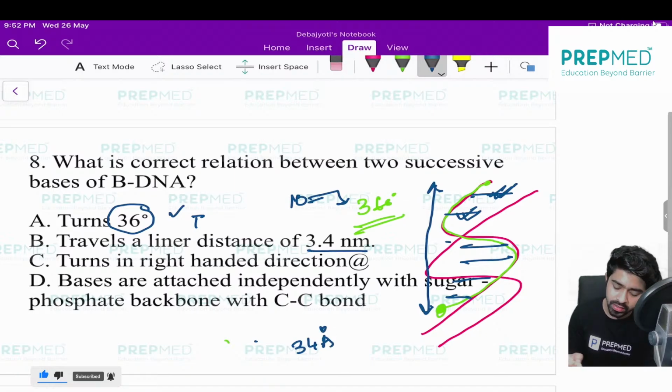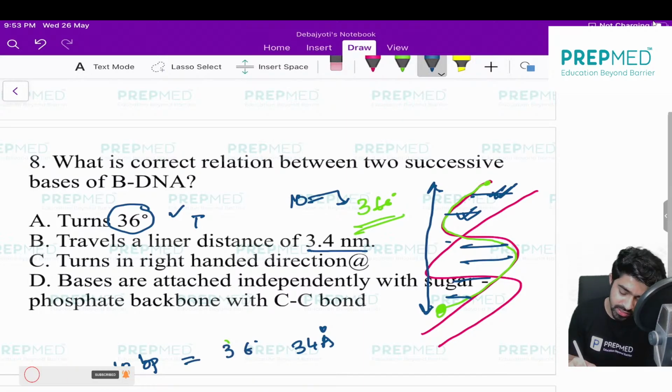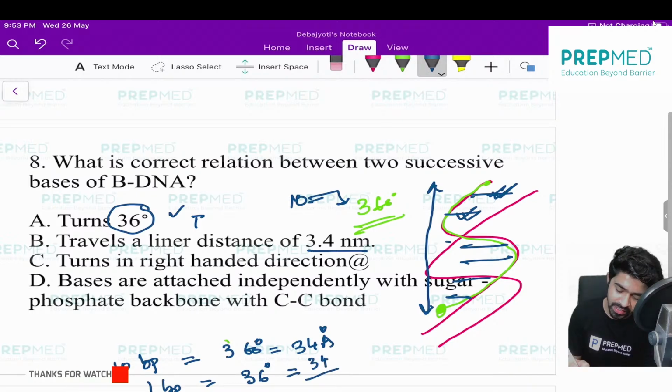So 10 bp is equal to 360 degree rotation is equal to 34 angstrom. So 1 bp is equal to 36 degree rotation is equal to 34 divided by 10, I mean 3.4 angstrom.